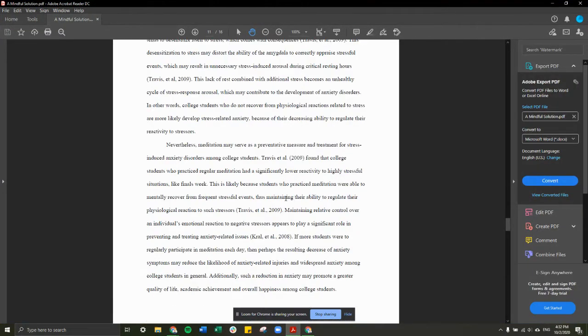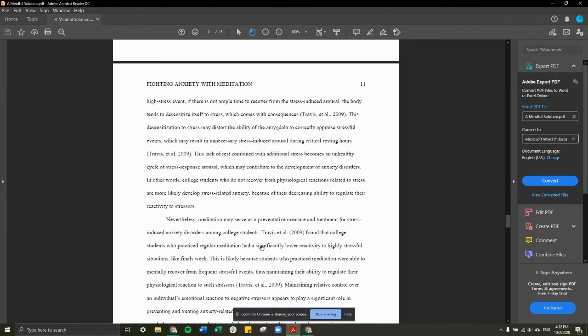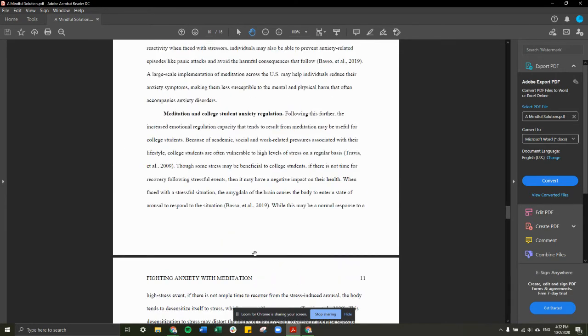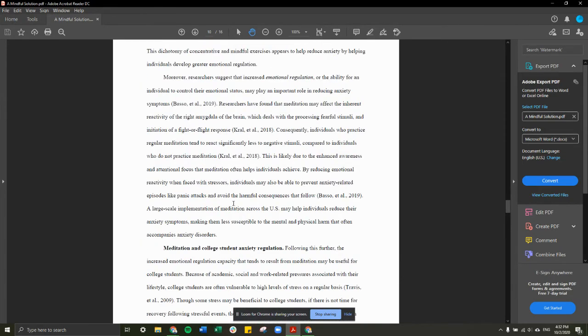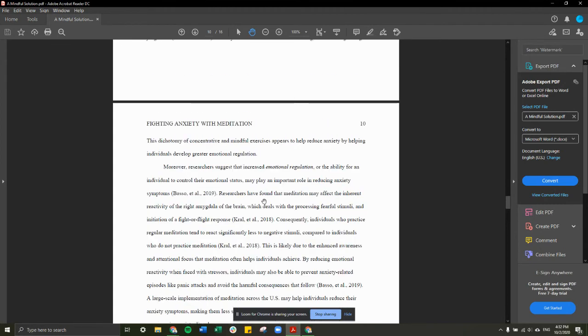That doesn't always have to be a quote. You don't always have to quote things directly. Most of my citations are paraphrasing, where I mention the thing that they mention, and I'm not necessarily quoting. I quote maybe just a few times, because you want to make sure that your voice is heard. You don't want to just put a bunch of quotes from them unless they use specific terms. That's probably a good idea. But that's just one example of how I applied this specifically to my research and my paper.